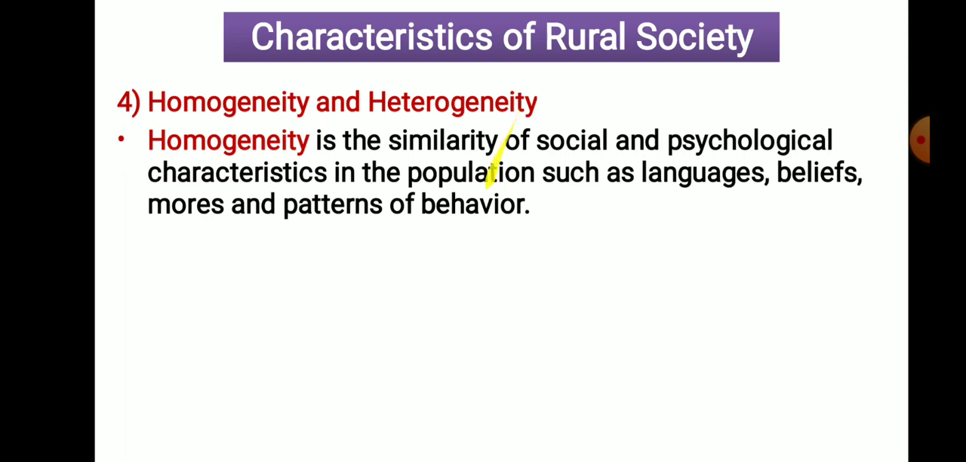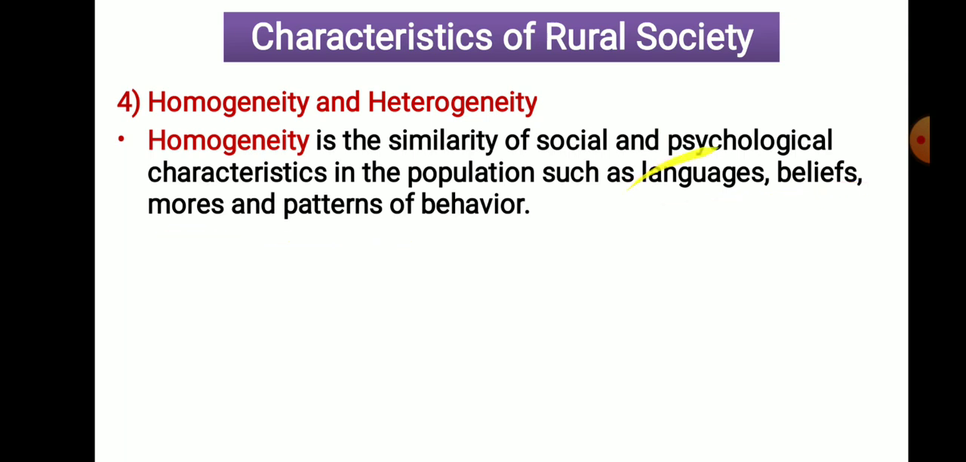Okay, so what does homogeneity say? Homogeneity is the similarity. Homo means similarity. What is similar there? Similar are the social and psychological characteristics of population. Population means society. So which are the characteristics? That is language, belief, modes, and patterns of behavior.